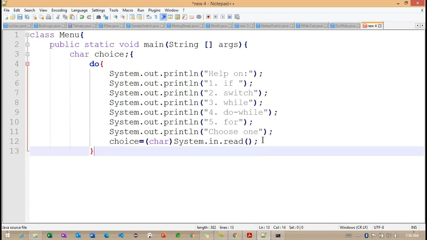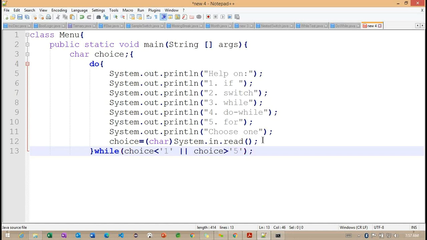So this is the value I'm choosing from the command prompt. And after this, I'm checking the condition here. So what is the condition we need to check here? If choice is less than 1 or choice greater than 5. This particular condition is important here.